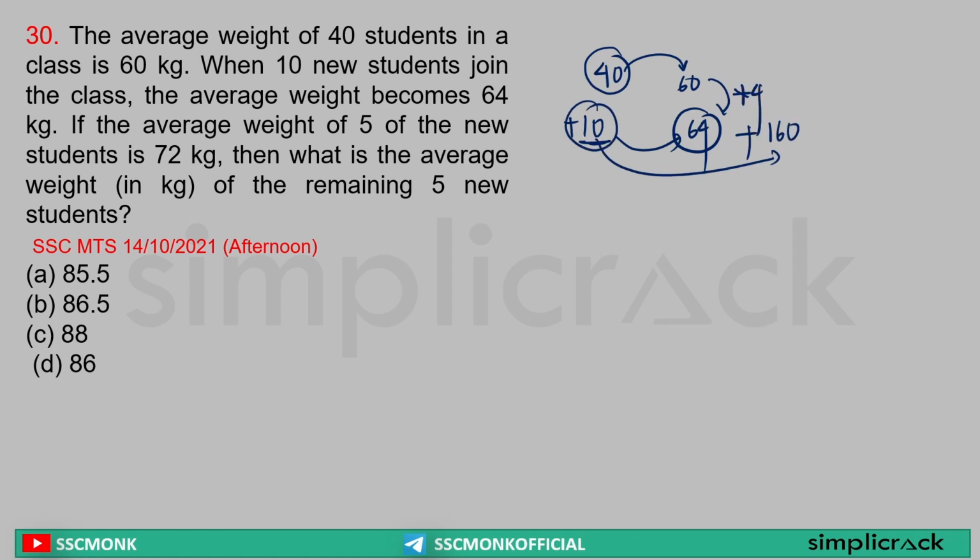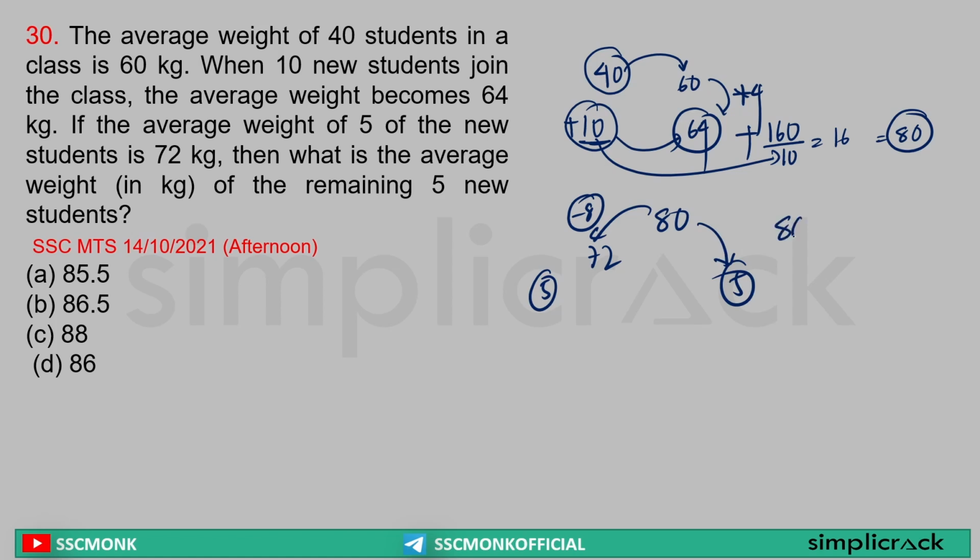Here the average weight of these 10 guys will be what? Sir, 64 plus 160 by 10, that is 16. So 64 plus 16 is equal to 80. This is the average of these 10 guys. Yes or no? Yes. Now the average was 80. 5 guys came, their average was 72. So what is the drop? Sir, the drop was minus 8. So this drop of minus 8 has been adjusted in these 5 guys. So what is the total weight adjusted? 5 into 8, that is equal to 40, divided by 5. That is 80 plus 40 by 5, that is equal to 88. So 88 kg is the average of the remaining guys.